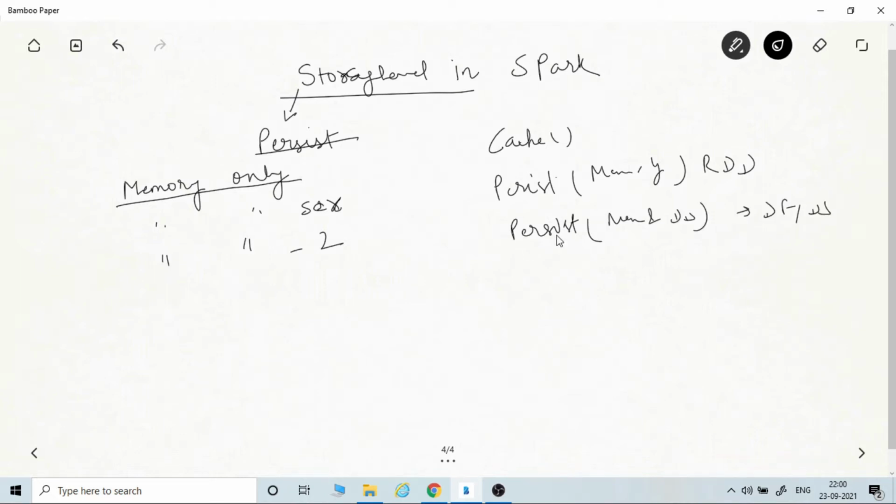If your requirement is only to store in memory and disk for data frames and data sets, just use data frame dot cache. That's all. And if the requirement is storing the RDD only in memory, just use rdd dot cache. You do not need to write the storage level because these are anyway the default implementation of cache.